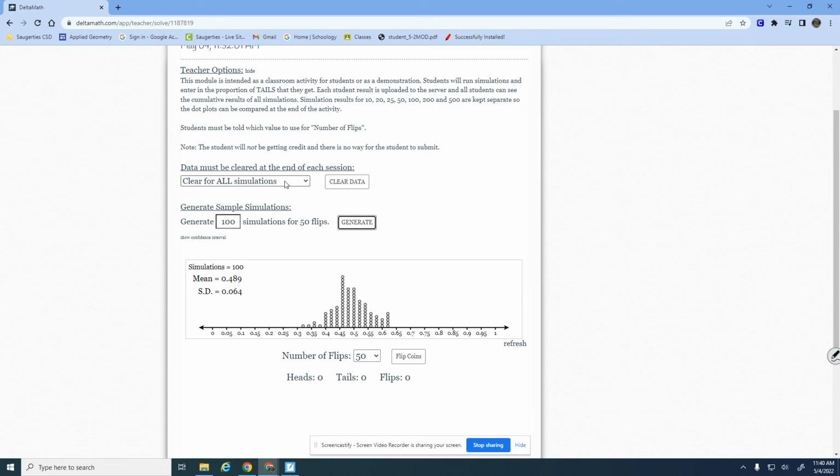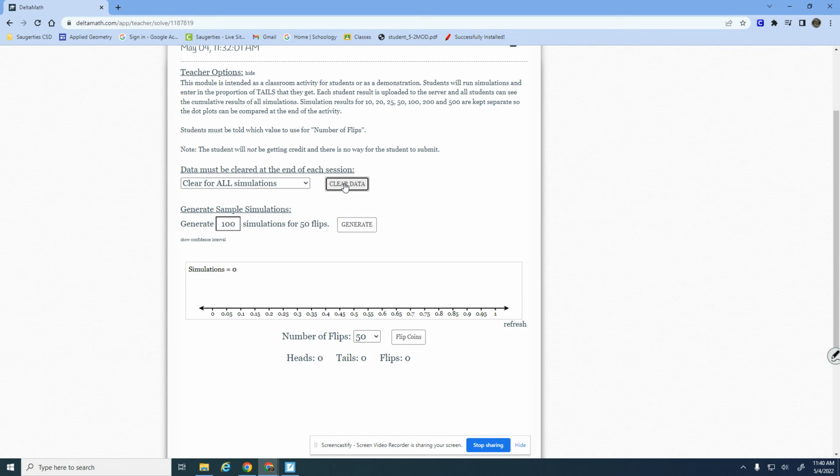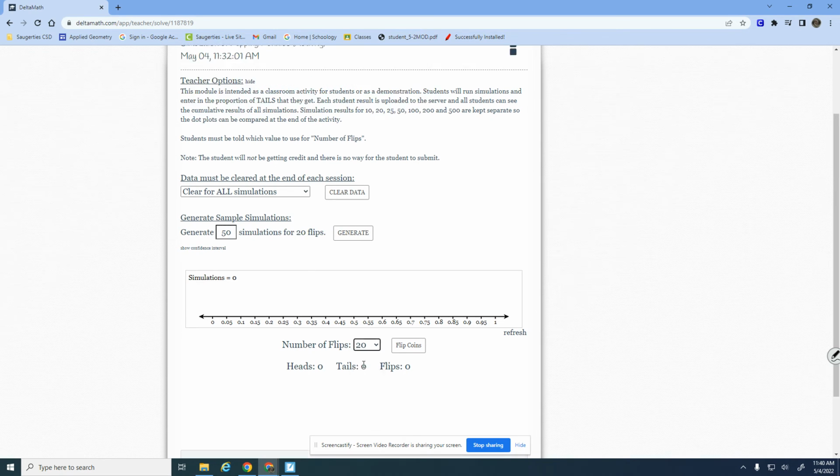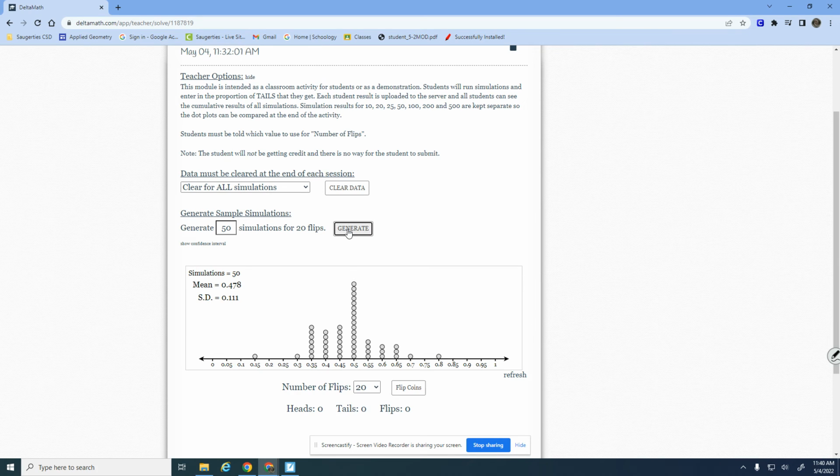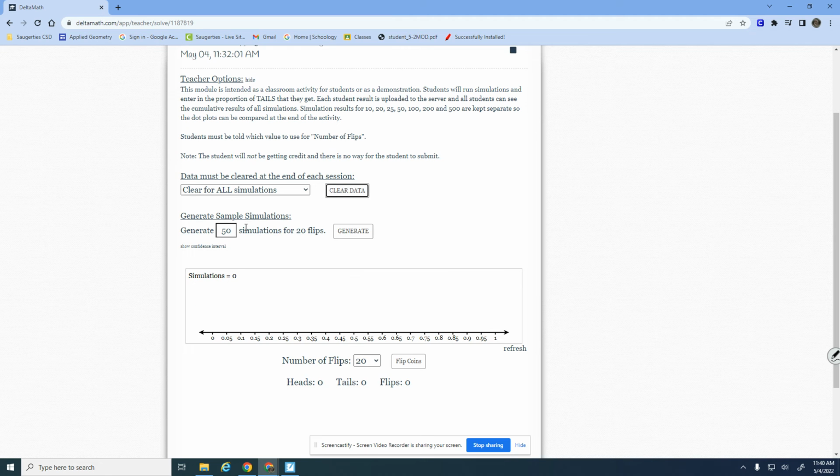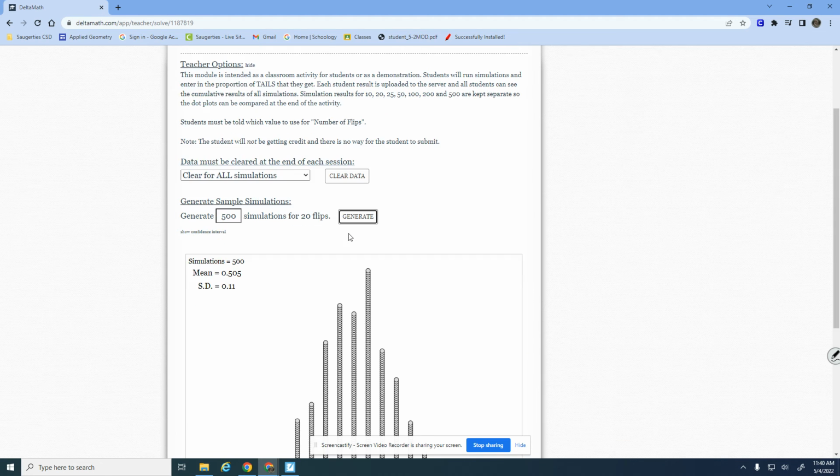So let's see. We're going to clear for all simulations. It says we're doing first 50 simulations or samples of 20 coin flips. So we're going to generate this. Okay, so just kind of make a mental picture of what this graph looks like. And then we're going to clear the data, 500 simulations for 20 coin flips.